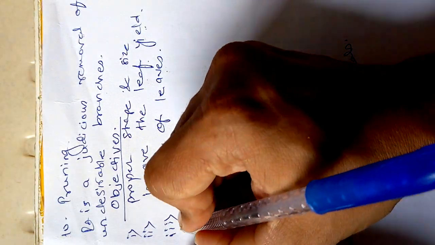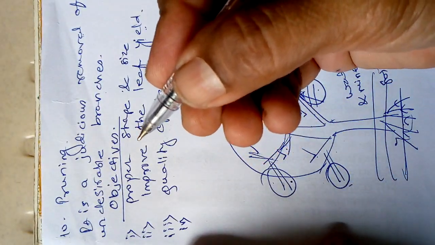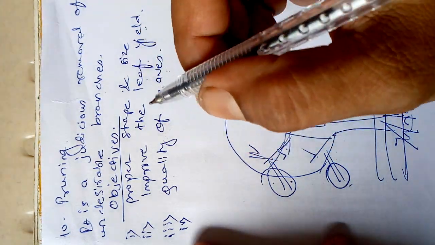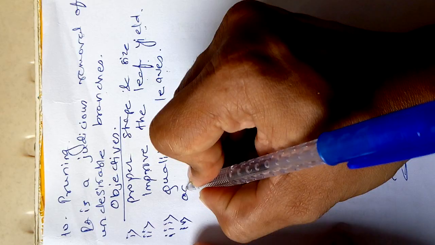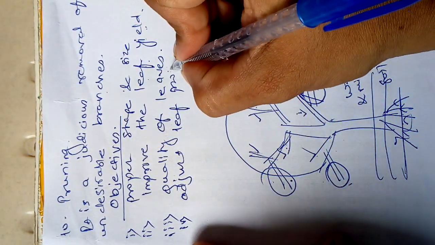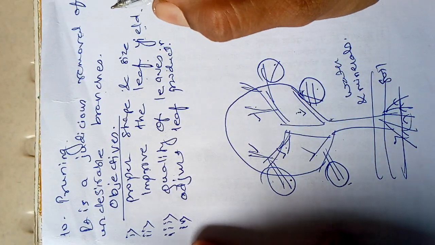Now the next point, the next objective of pruning, is to adjust the leaf production along with the requirement of silkworm rearing.